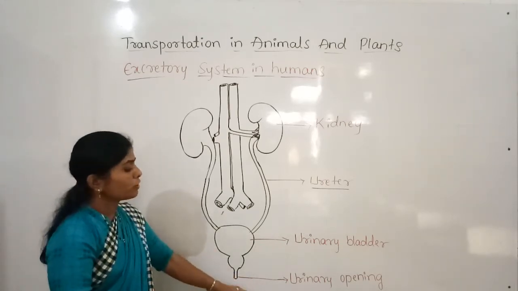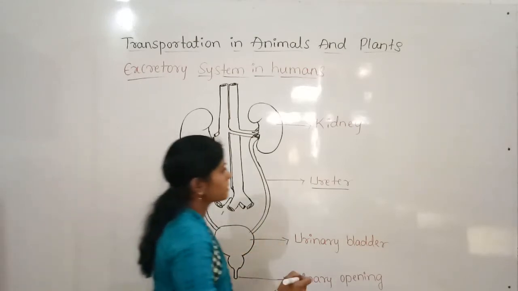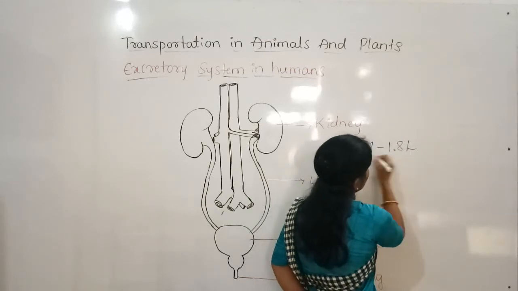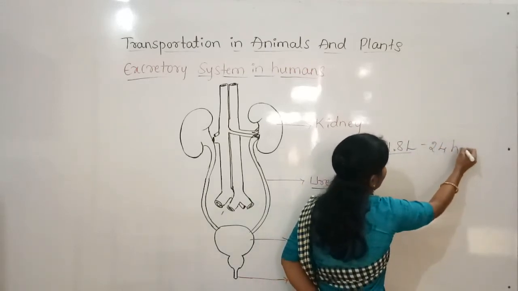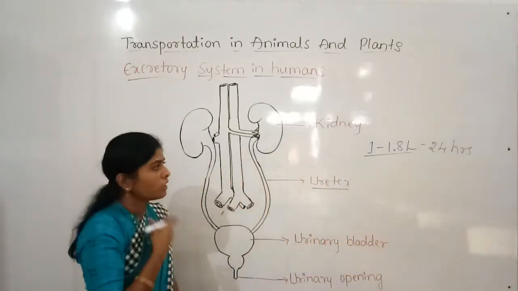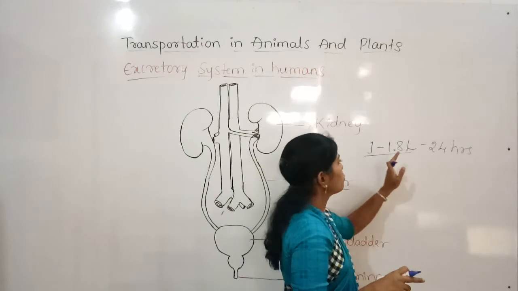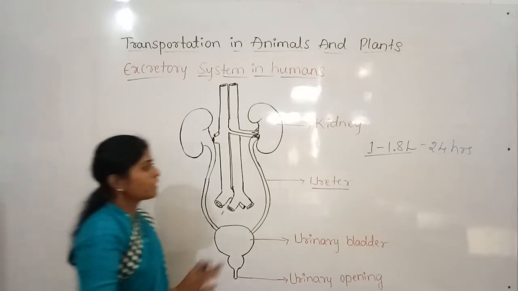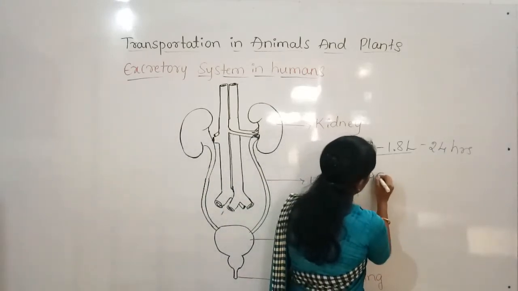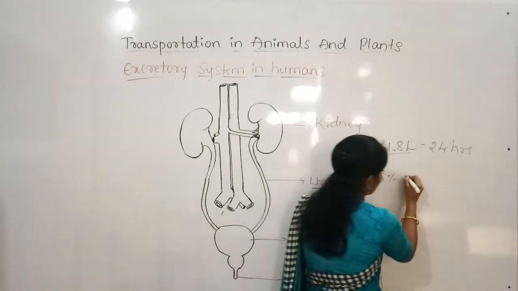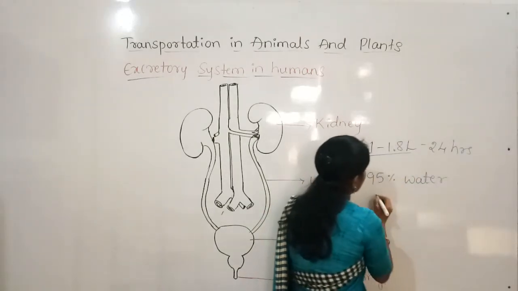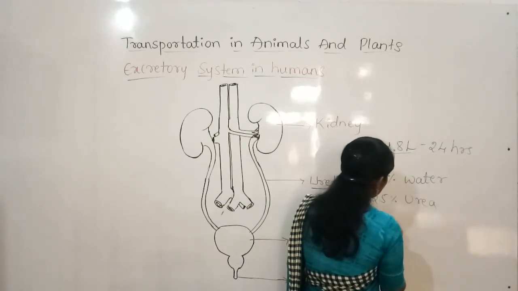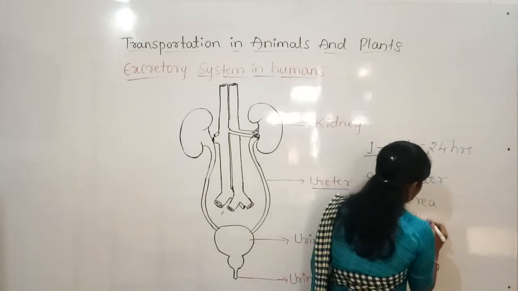The urine which a person passes is usually 1 to 1.8 liters in 24 hours, and this urine contains about 95% water, 2.5% urea and 2.5% other substances.